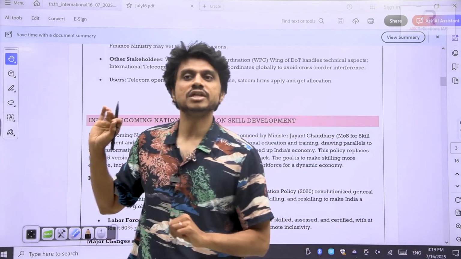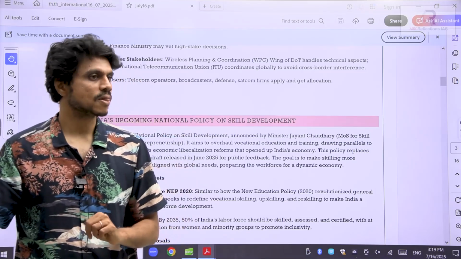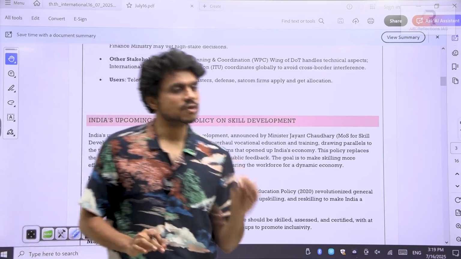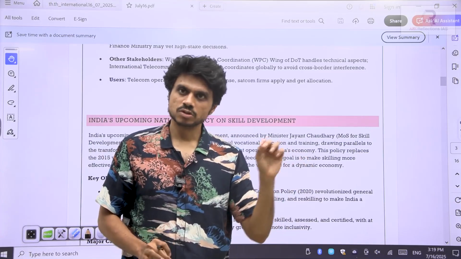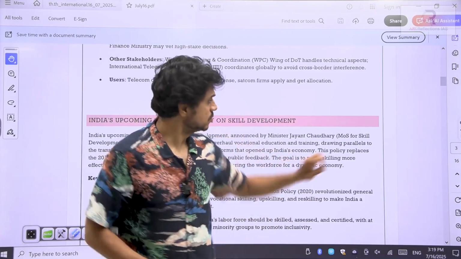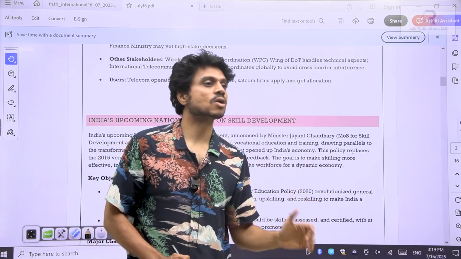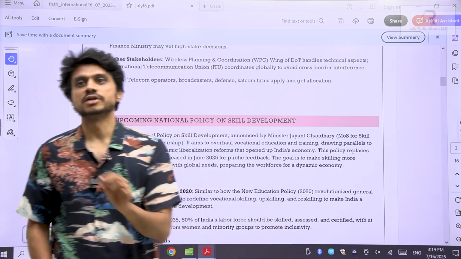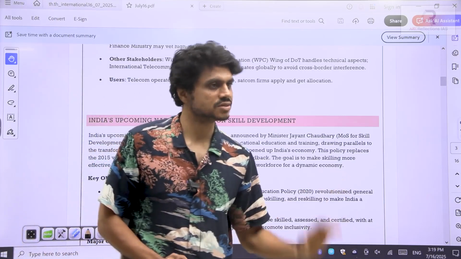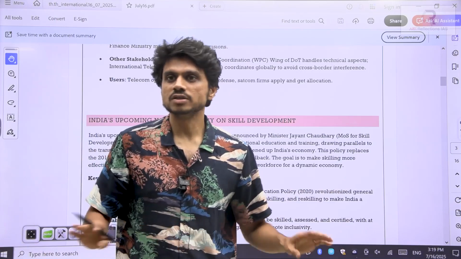So you also have the Telecommunications Act 2023. It talks about how we will distribute the spectrum through auctions, but if required, we can also go through the administrative processes. The Telecommunications Act 2023 also says this. Okay, so are we clear so far?